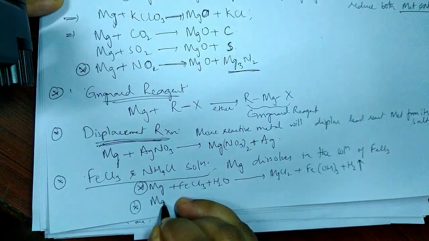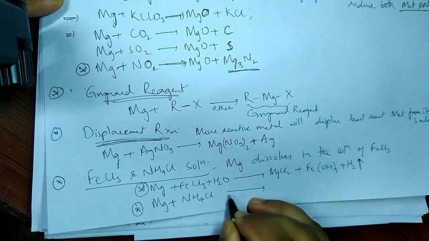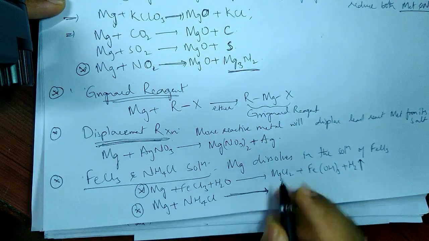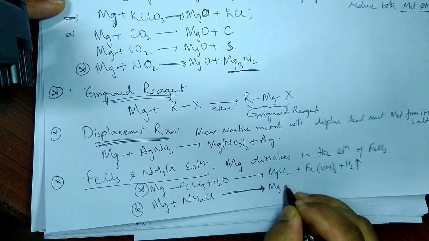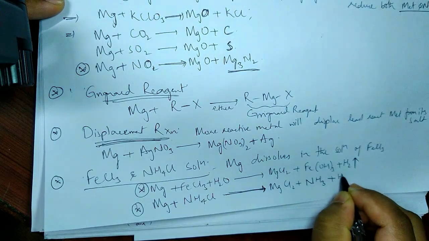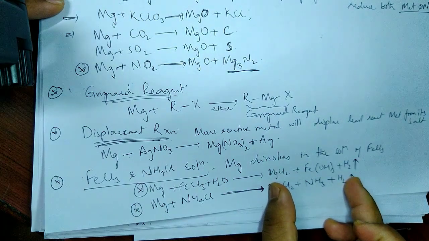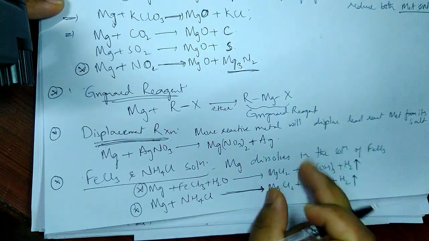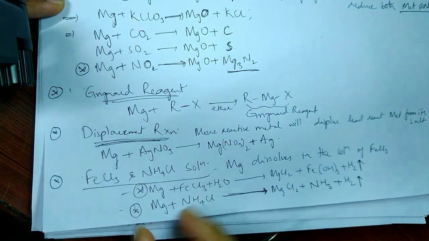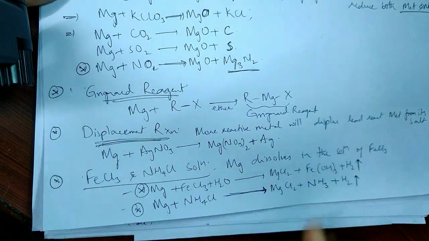Suppose I talk about ammonium chloride solution: when treated with NH4Cl, it is itself acting as a medium, both solvent as well as solution. So it just dissolves, forming MgCl2 plus ammonia plus H2 gas. So the common things are magnesium chloride and hydrogen gas. The difference is that one forms ferric hydroxide and this one forms ammonia. So just make a note of that. Fine. On the whole, magnesium dissolves in both the solutions. So that's all about the properties and uses.